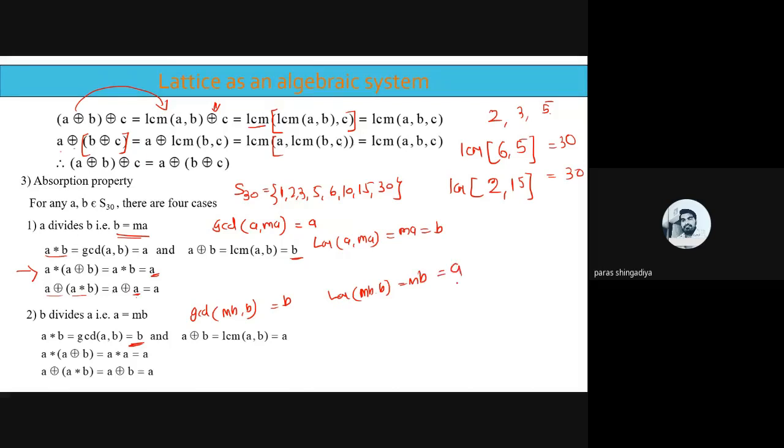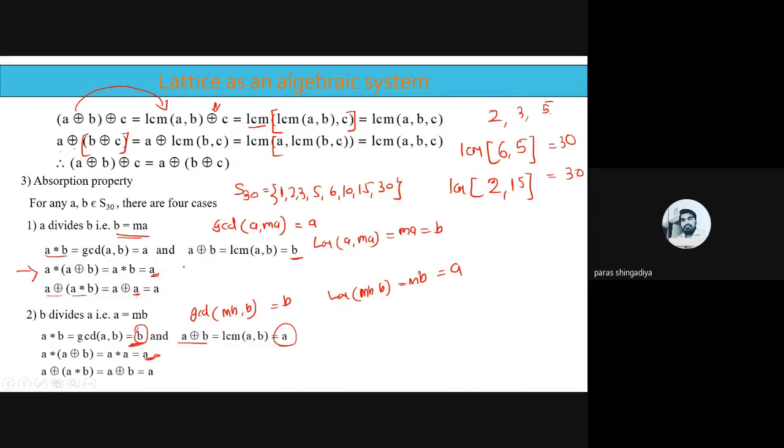So LCM is A and GCD is B. So A star A ring sum B is equal to A star A, and that is equal to A. And A ring sum A star B, the answer of A star B is B. So put it here, A ring sum B means A itself, so it is equal to A. So the absorption property is verified in both cases.